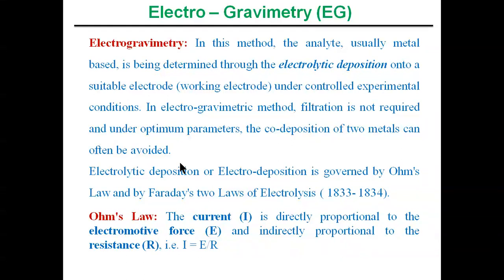This is the definition of electrogravimetry. The whole basis of electrodeposition is governed by Ohm's law and Faraday's two laws of electrolysis. We will discuss these laws in the next video.